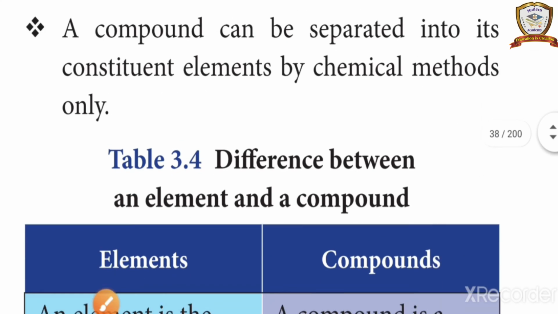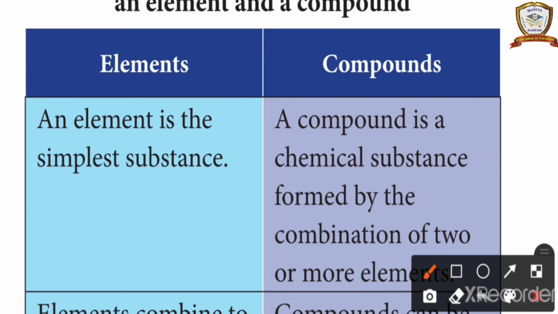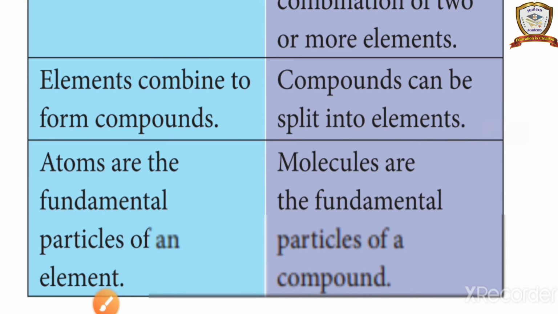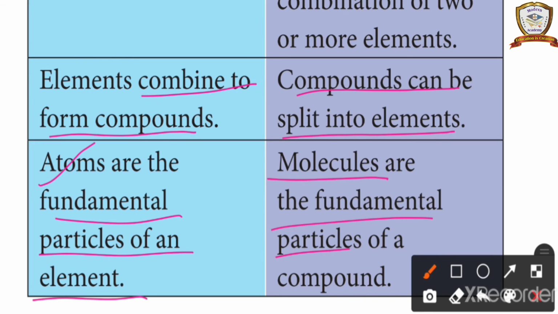Next topic, elements and compounds difference. Listen carefully. An element is the simplest substance. A compound is a chemical substance formed by the combination of two or more elements. Elements combine to form compounds. Compounds can be split into elements. Last point, atoms are the fundamental particles of an element. Molecules are the fundamental particles of a compound.